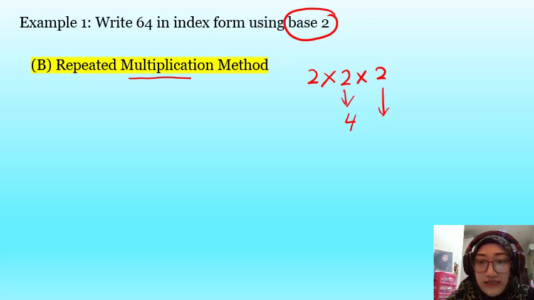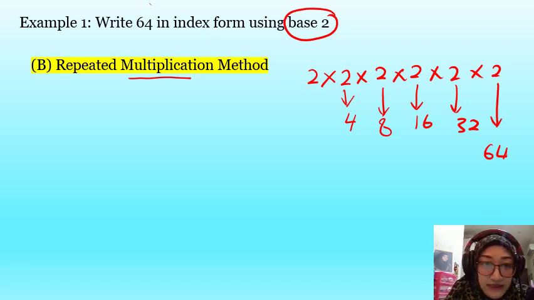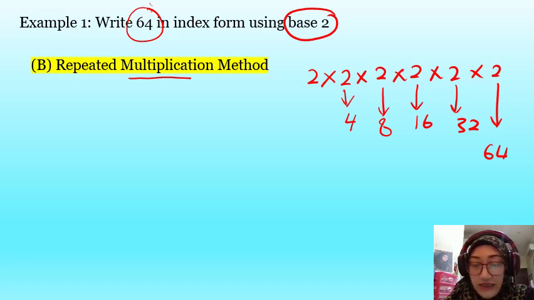4 times 2 is 8. You times 2 again. 8 times 2 is 16. You times 2 again. 16 times 2 is 32. And times 2 again. 32 times 2 is 64. Until you get 64. Same as the question. So, and then you count how many times it is multiplied by itself. 1, 2, 3, 4, 5, 6. So the answer is 64 equals 2 to the power of 6.